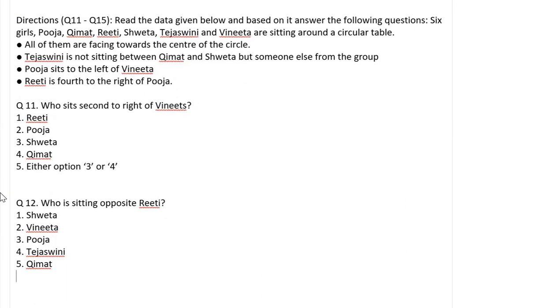Read the data given below and answer the questions. This is a circular arrangement. Some names are given, 6 girls' names: Pooja, Umait, Richi, Sweta, Tejaswini, Vinita. All of them are facing towards the center of the circle. This is the circle.